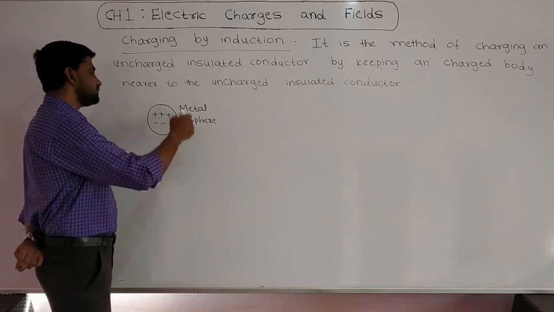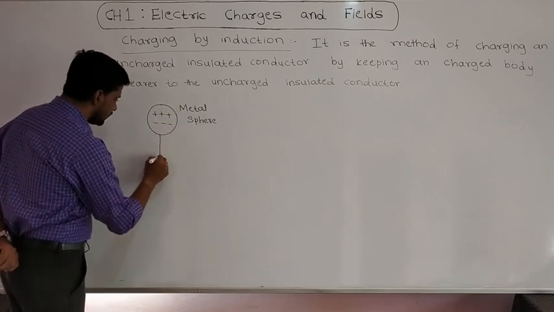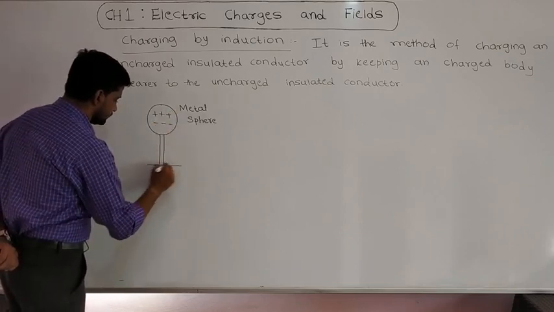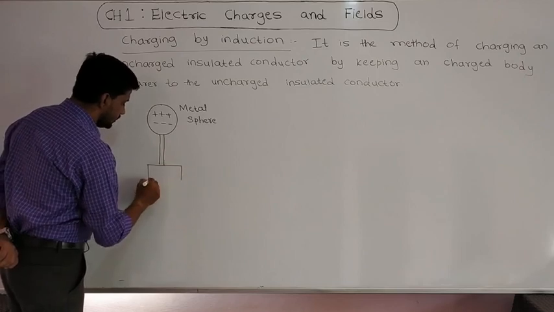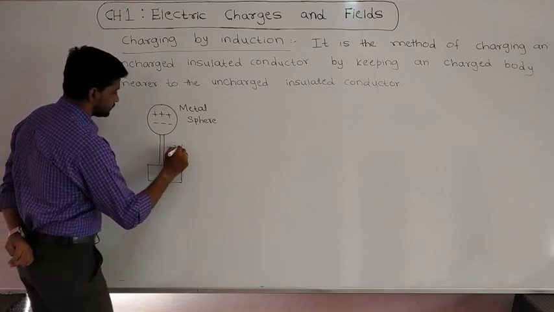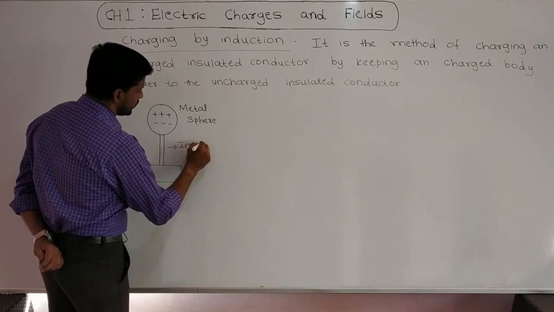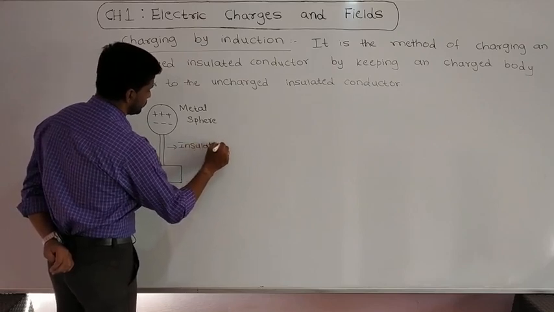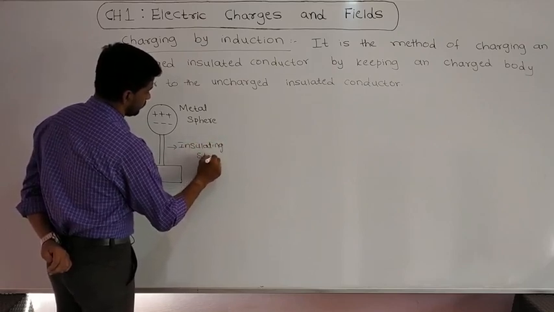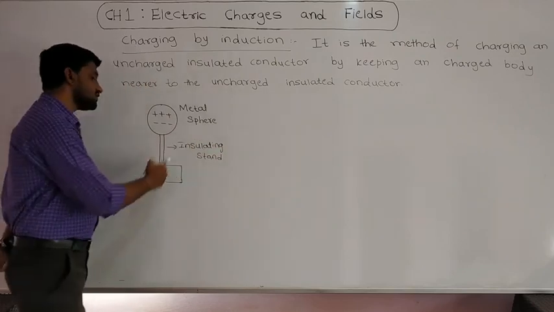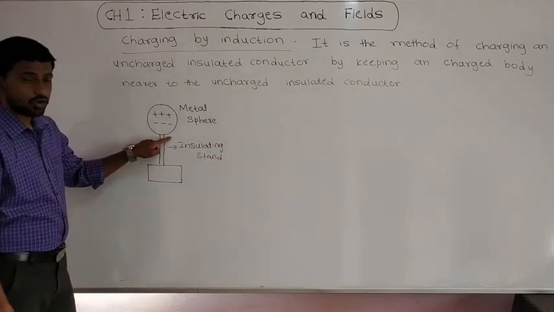And this metal sphere is supported on an insulating stand. Why is this metal sphere supported on an insulating stand?